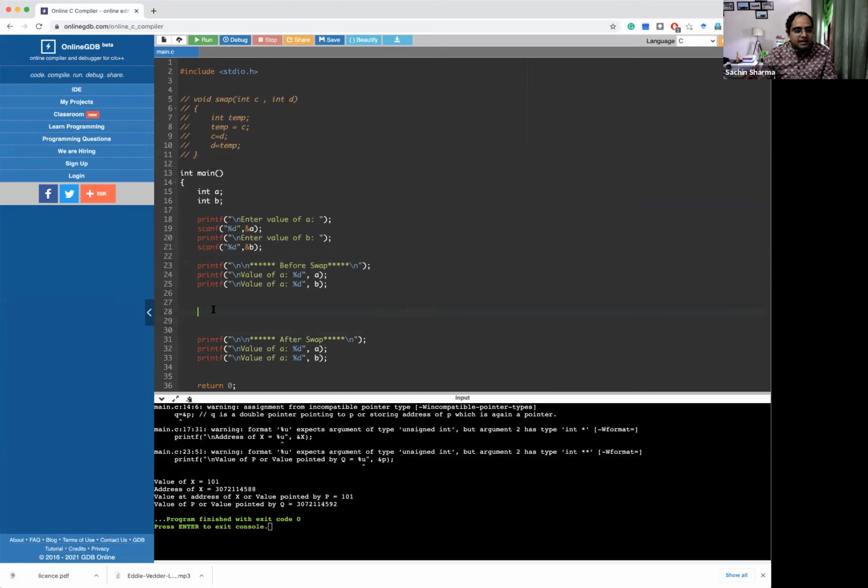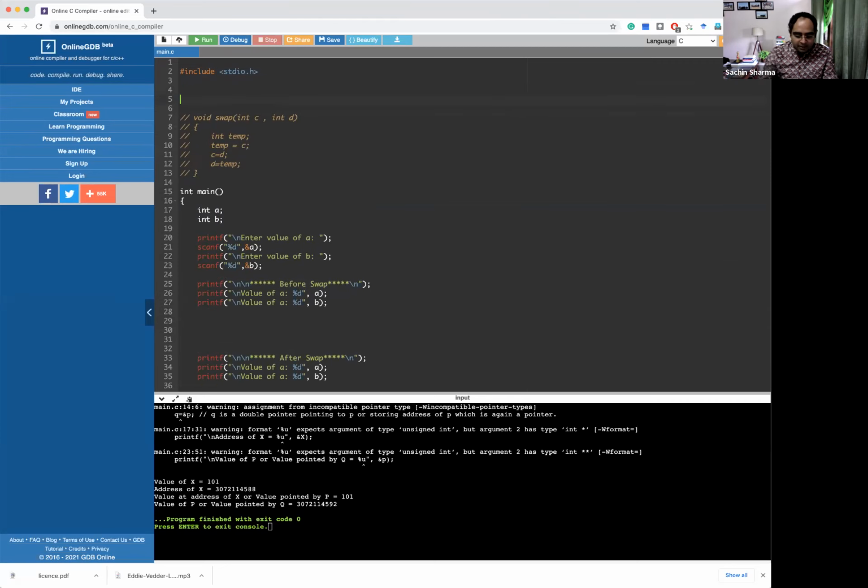And here I am writing my function. So I am saying that I will now use call by reference, call by address. So I am writing a swap function. Okay. And now I will call this function swap here. Earlier I was doing like this. It means I was copying the value of A and B here and they were being copied here in int, sorry.